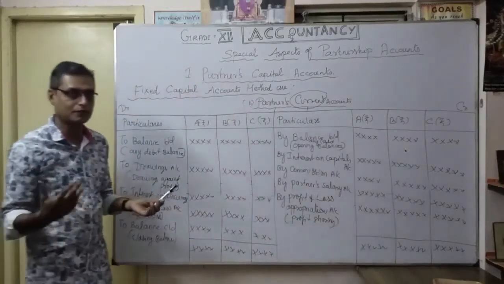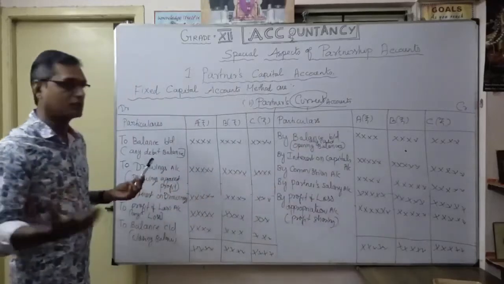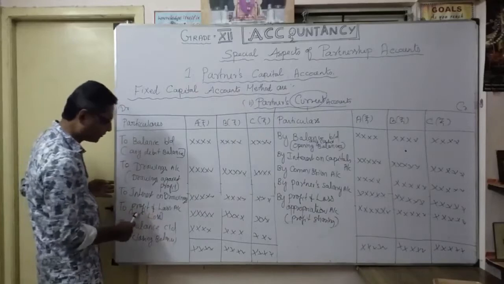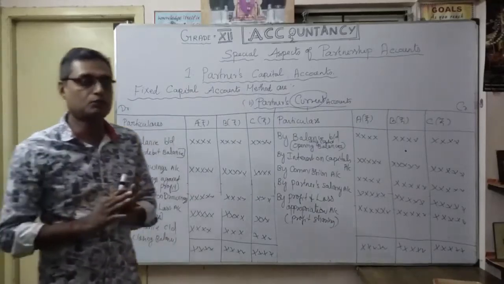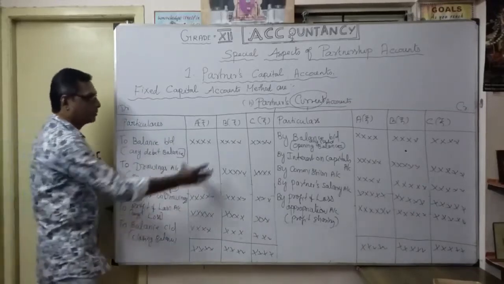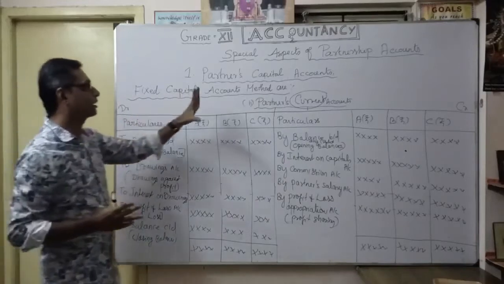If it is a profit, surplus profit, further we are going to allocate. If there is a loss, we can't show it like the appropriation. That's why we want to show it to profit and loss account as only profit and loss account, not like appropriation account. Okay. Then finally, what is the balance available at the end of the year? The partner's current account. That's the fixed capital account method.